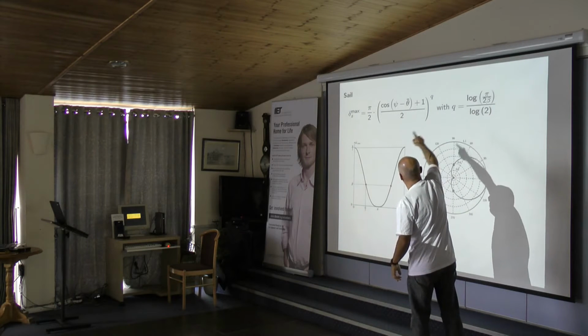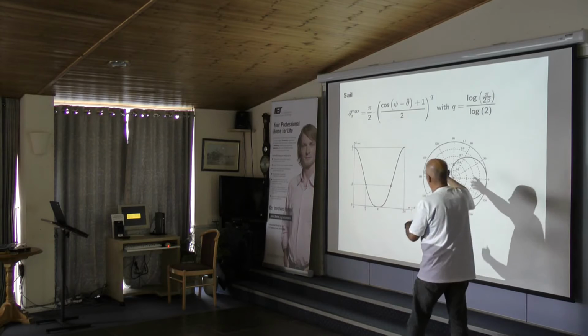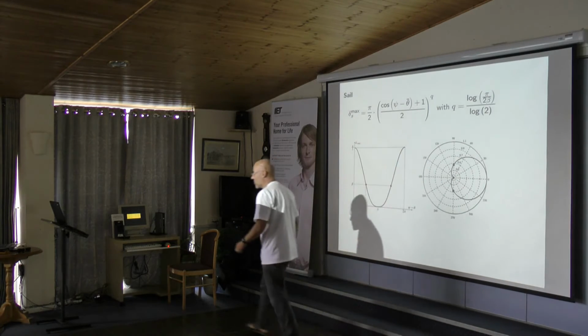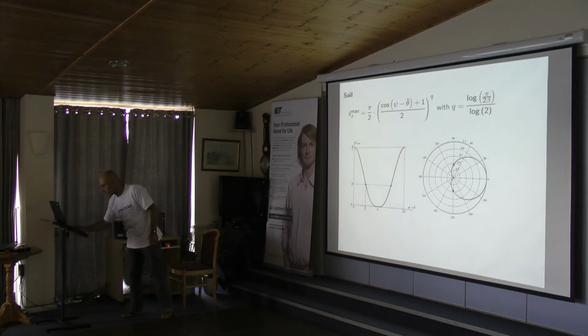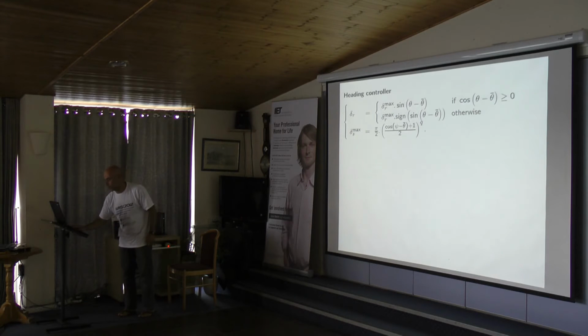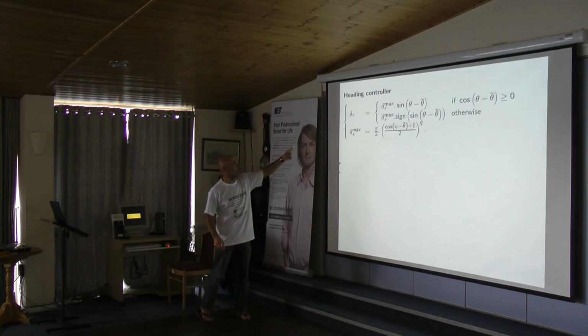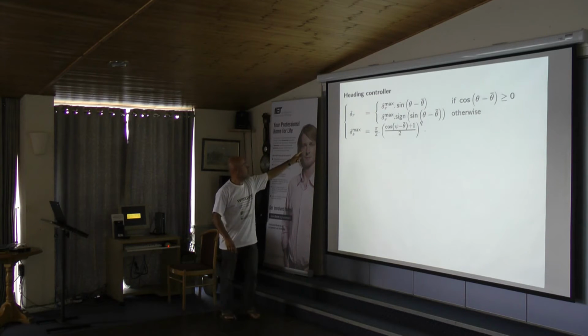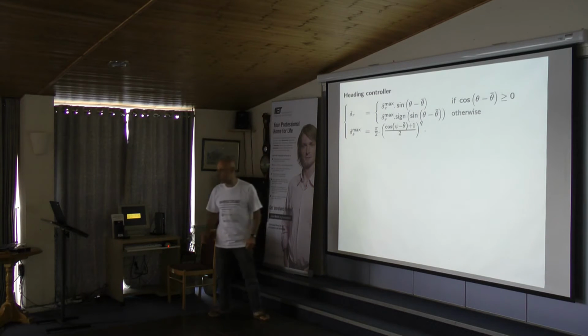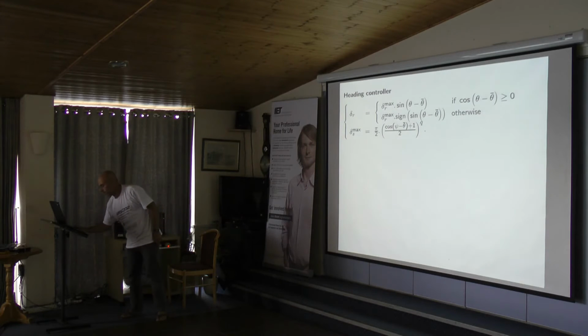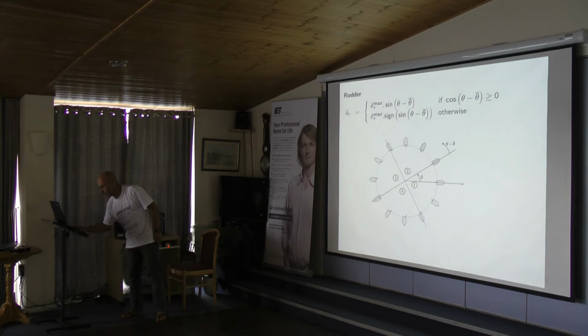Then we compute Q, and for our boat we propose this cardioid model. So quite easy to implement. After this, I obtain what I call the heading controller. The only input is theta bar, and it will provide you the angle for the sail and the tuning for the rudder.